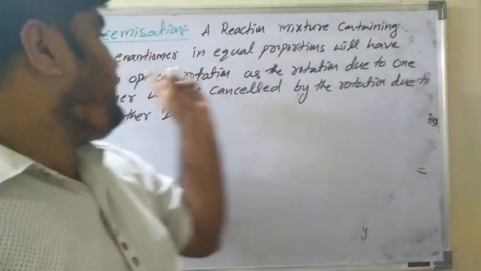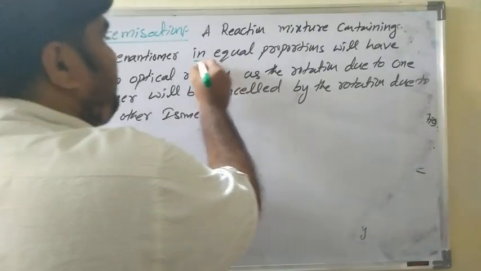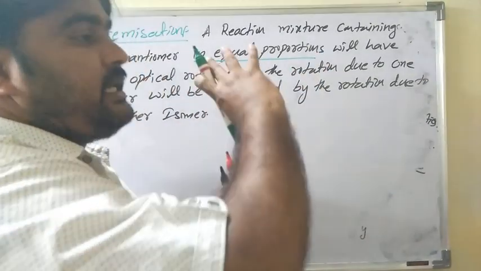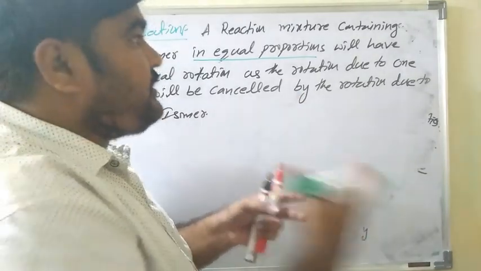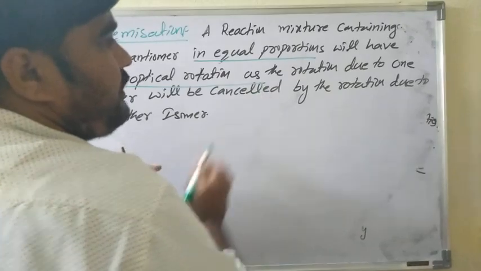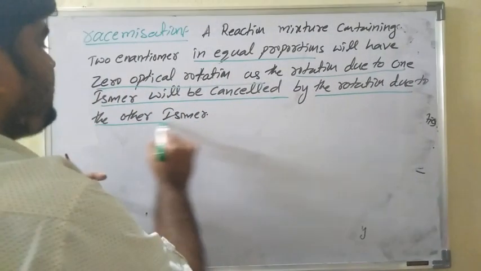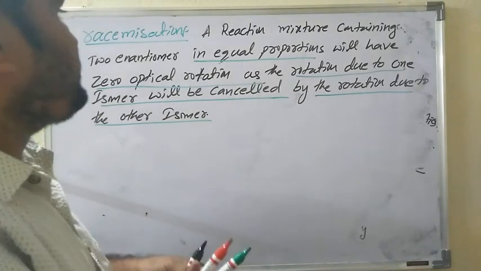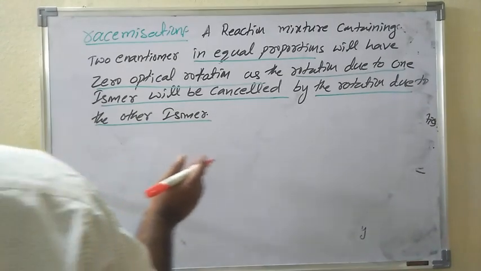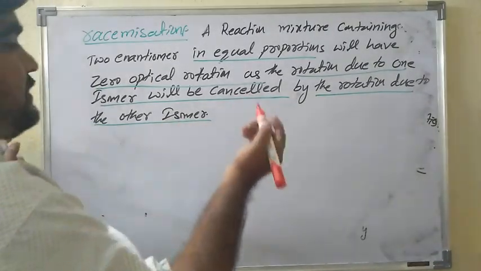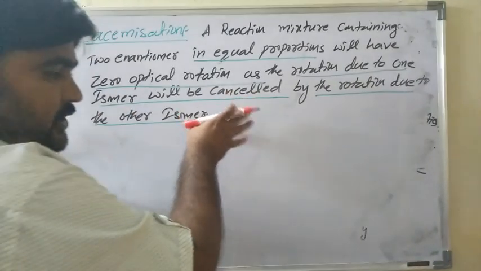A reaction mixture containing two enantiomers in equal proportion. Equal proportion means one is clockwise, another is anti-clockwise. Both are equal, which means both are cancelled. So that's why we'll have zero optical rotation, as the rotation due to one isomer will be cancelled by the rotation due to the other isomer. This reaction mixture is called racemic mixture or racemic modification.